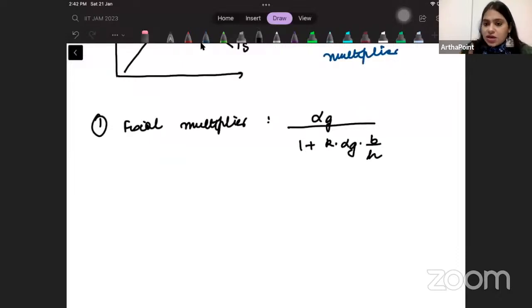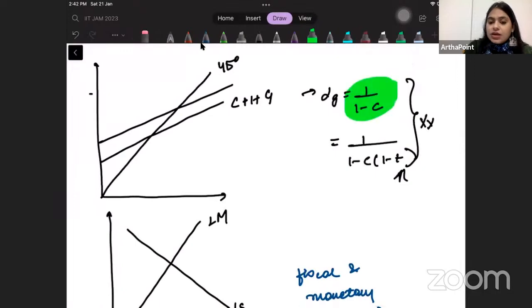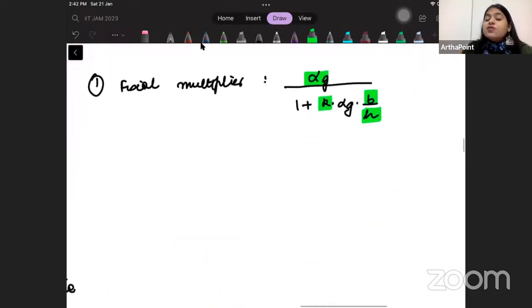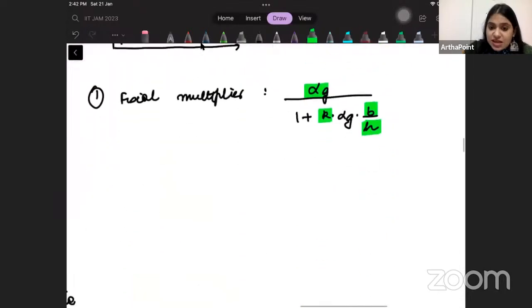एक चीज को analyze कर लेना. H is the interest sensitivity of demand for money. K is the income sensitivity of demand for money. B is the interest sensitivity of investment. And alpha G is this alpha G only, जो यहाँ पे alpha G निकाला था. This entire thing is the fiscal multiplier. तो fiscal multiplier सिर्फ ये नहीं है. Fiscal multiplier is impacted by B, H, K, and alpha G.